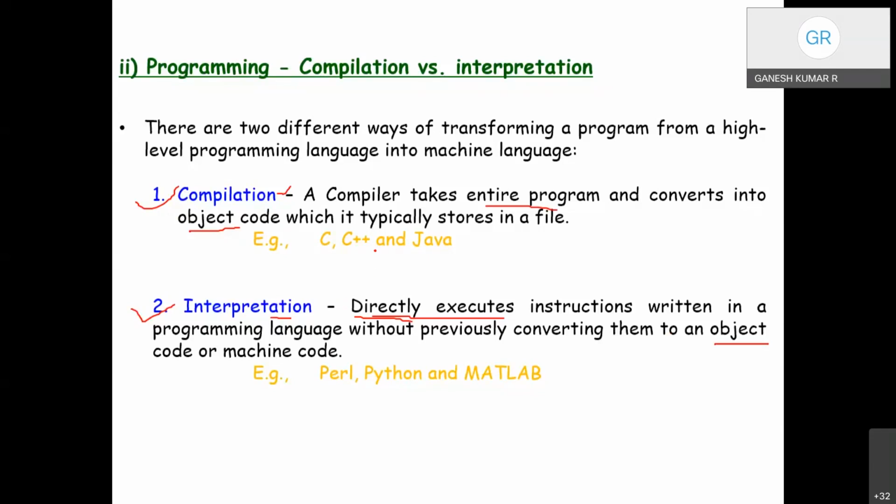But still C, C++, and Java are widely used. Even if compilation is better, then Perl, Python, and MATLAB would not have become popular. So what does it mean? Both of them have their own advantages and their disadvantages.